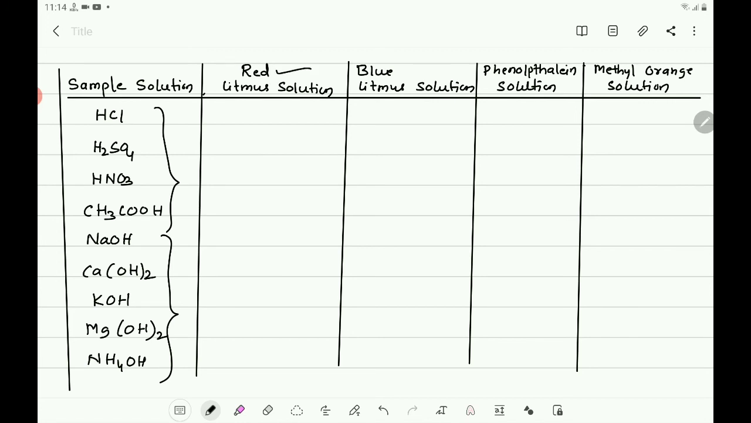Here red litmus solution. Put a drop of HCl in red litmus solution. Here you know that there is no change in color. So write no change. Here H2SO4 drop also, no change in color, and with HNO3 drops also no change in color, and with CH3COOH, acetic acid also, no change in color. Red solution remains red only.